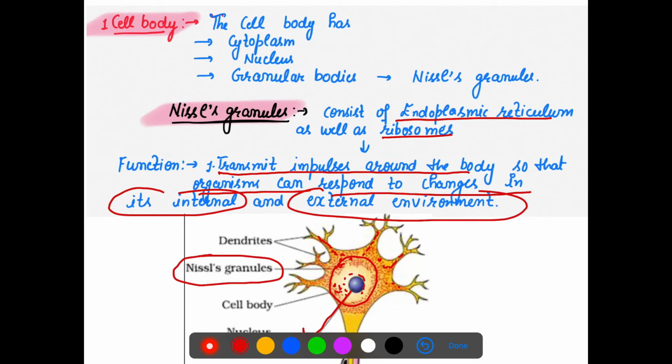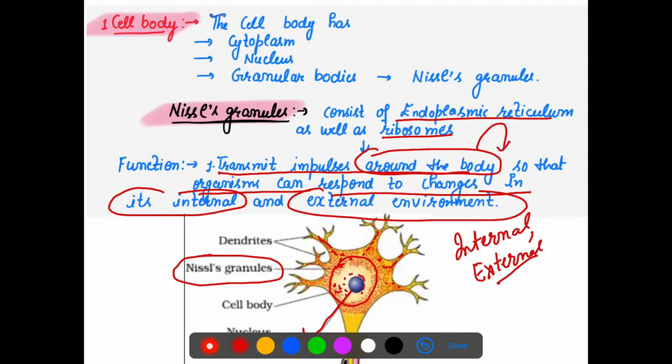When there is a change in the environment, either internal in the body or external, the impulses are spread around the body by these Nissl's granules. They play a very important role in transmitting information. And where are they present? These granular bodies are present in the cell body.